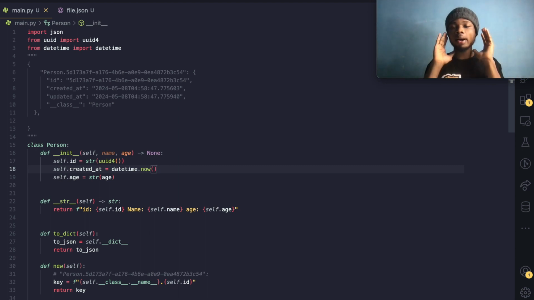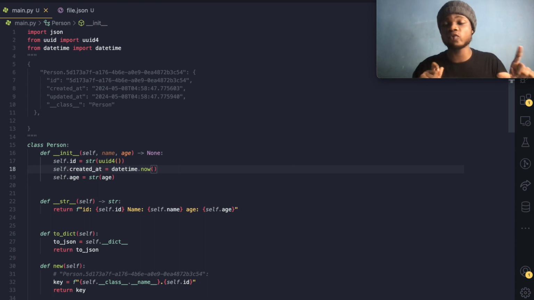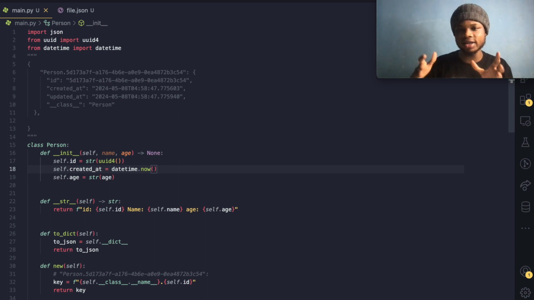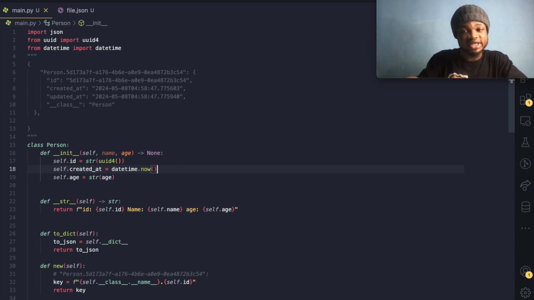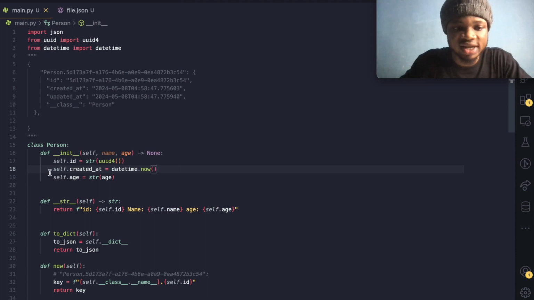So whenever you register on an application, they keep track of when that particular user registered. That's why maybe in Twitter, if you change your name, I think it's not Twitter, I think maybe Facebook, I've forgotten. I don't do Facebook, but I know that there was a time when, if you change your username within a certain range of time, you can't change it again unless it's like 80 days or 30 days, something like that. So that's why you need to get a time every time an operation is executed on that particular user's object, which is that user's account, right? So that's why we have self.created_at.